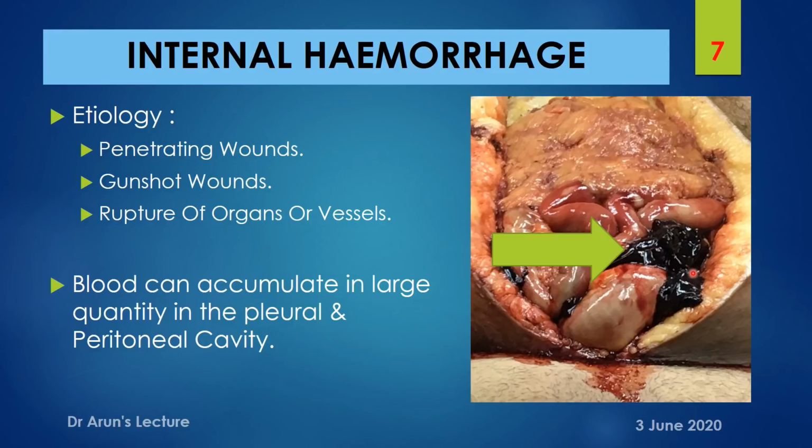And here again, there is another possibility where blood within the peritoneal cavity can also be in a state of fluid, where there has been a decreased time span between infliction of the injury and the death of the individual. If it is shorter, then the blood will be in a state of fluid, and if there has been an adequate gap, then the blood can be converted into a blood clot.